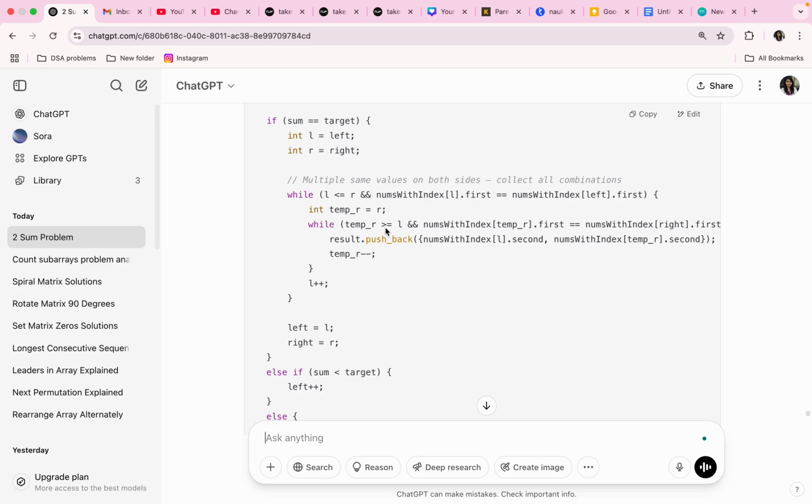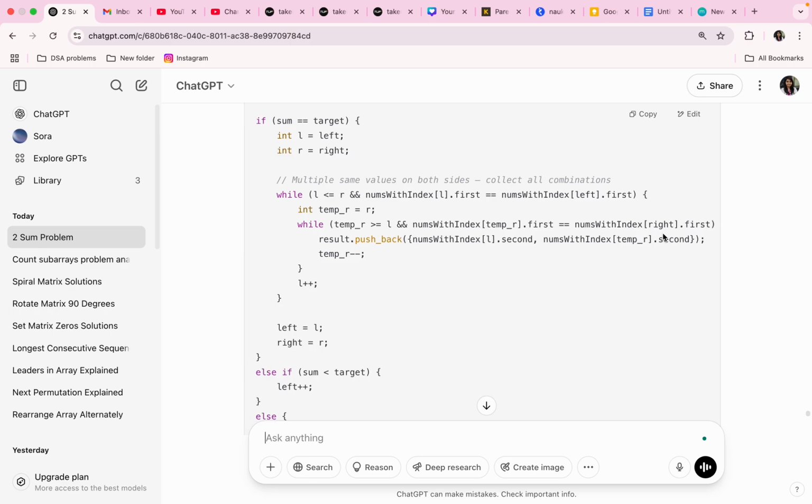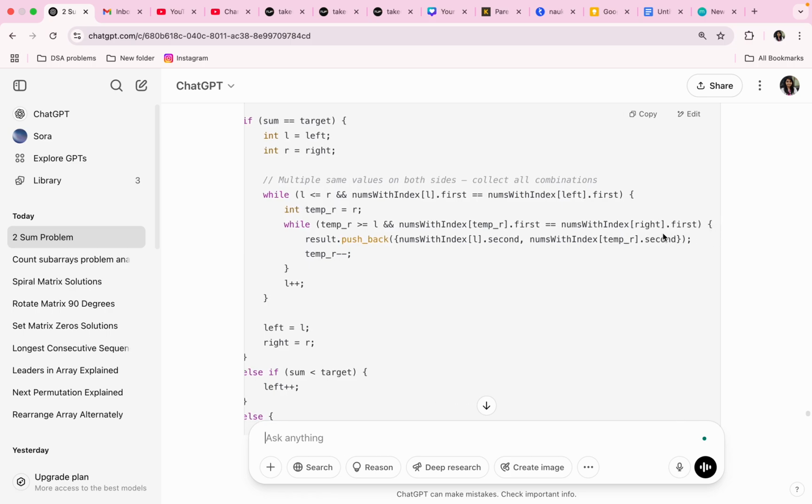While tempR is greater than or equal to l and nums[tempR].first equals nums[right].first, result.push_back(nums[l].second, nums[tempR].second), tempR--. Then l++. What are we doing? Multiple same values on both sides, collect all combinations.